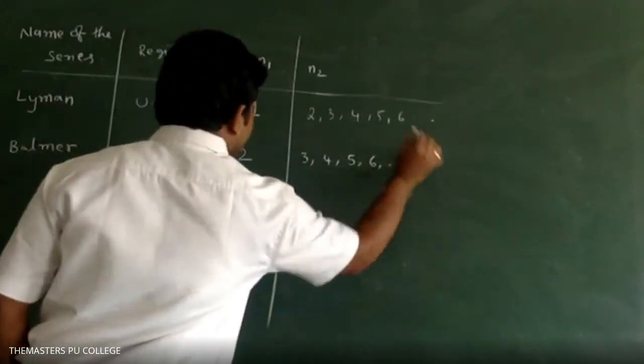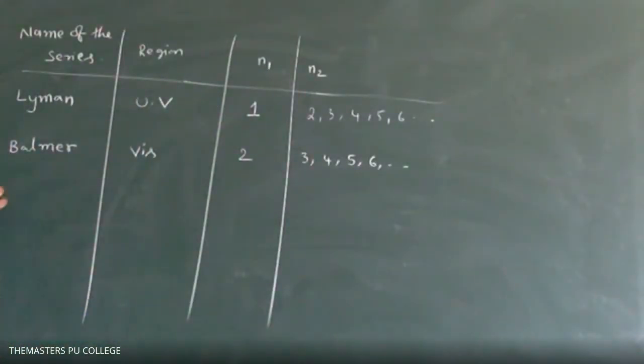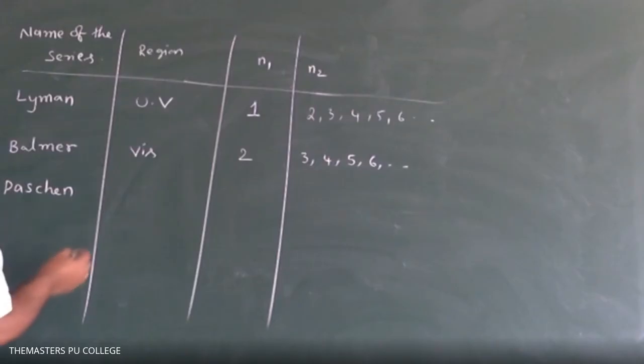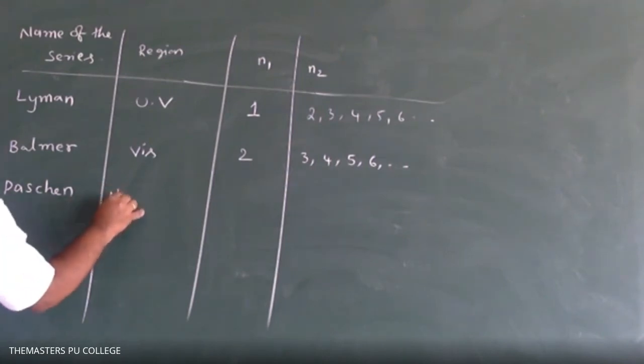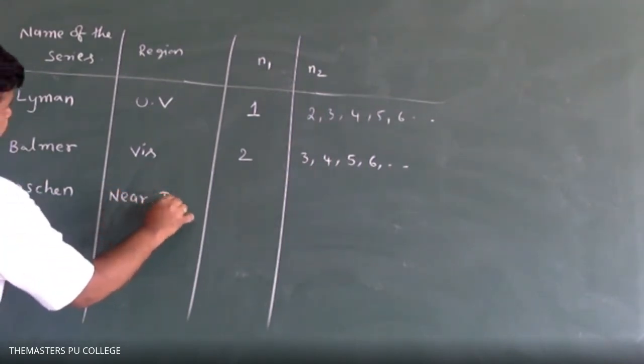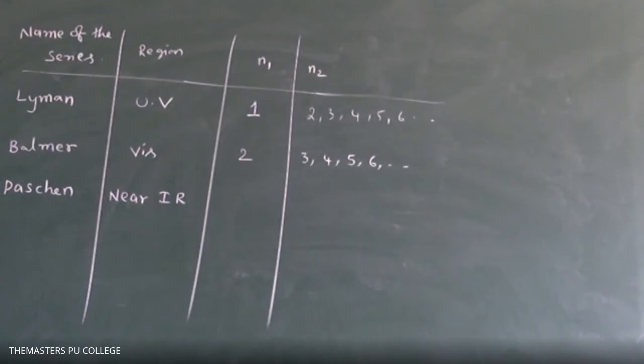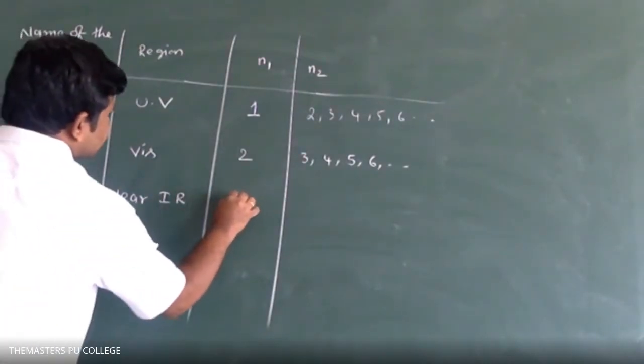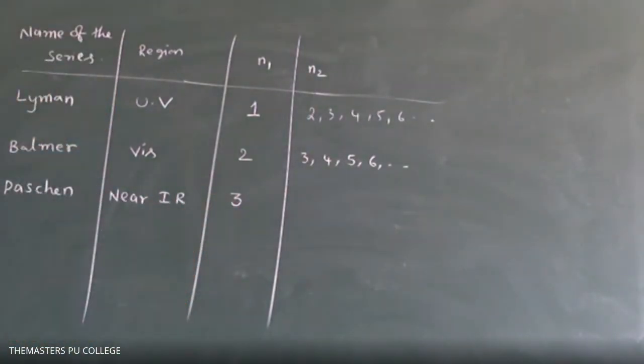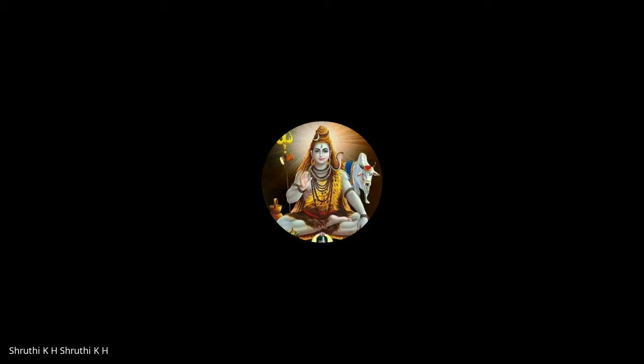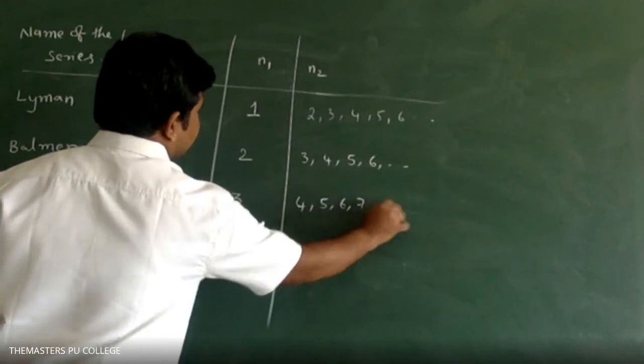Next, Paschen series. When do we get Paschen series? You get it in the near IR region, that is the infrared region. N1 value is 3. N2 value is 4, 5, 6 and so on.